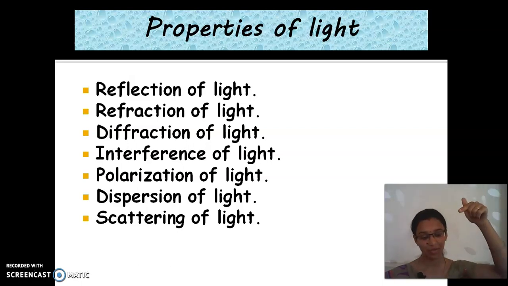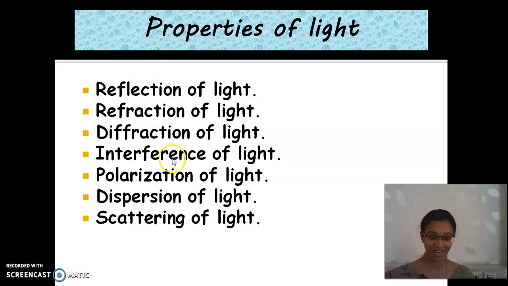If you put a pencil in a glass of water and observe it from the other side, how does it look? The pencil seems to be bent. So actually the pencil is not bent there. The light beams which enter into the water are bent. And the next property is diffraction of light. When the light rays pass through an aperture or a hole, what is meant by aperture? A small hole, and on the other side the light rays are diffracted. Okay, it is called diffraction of light.